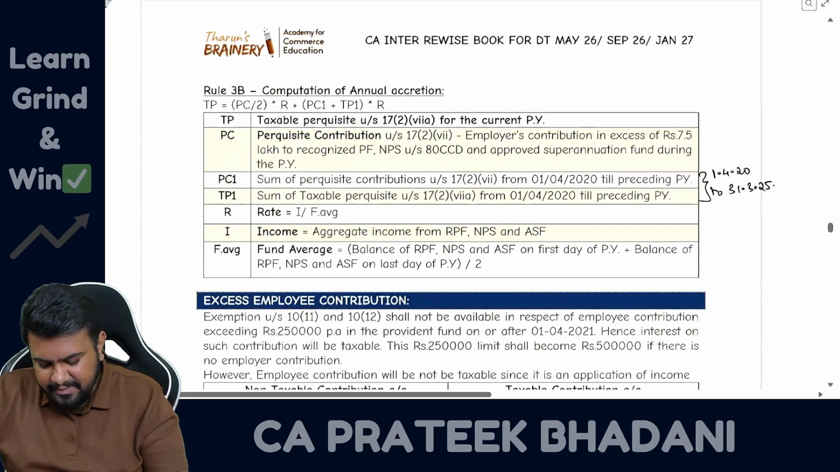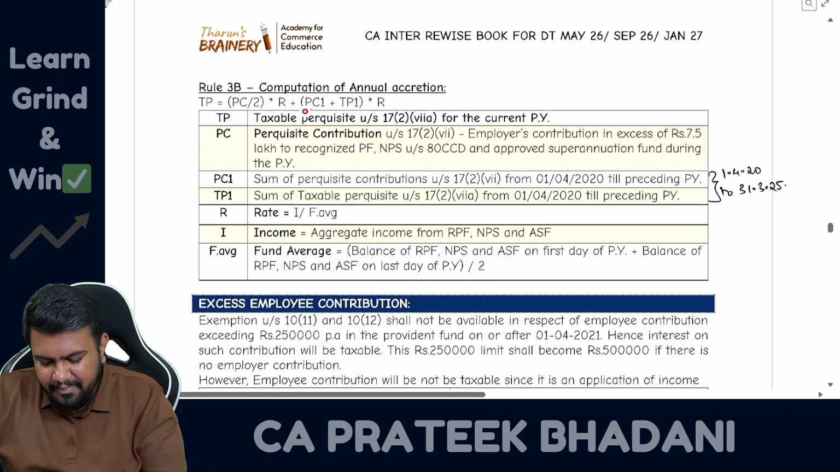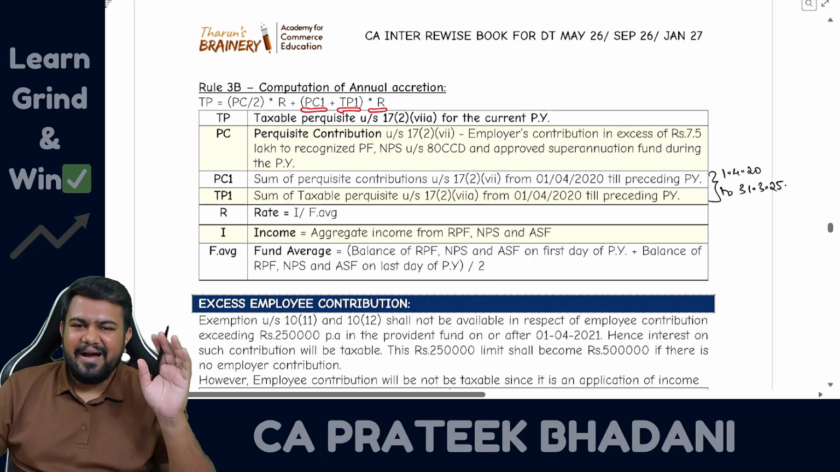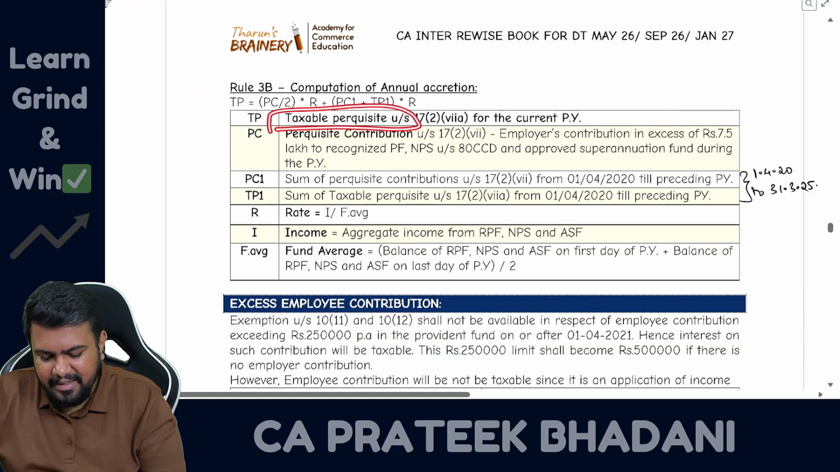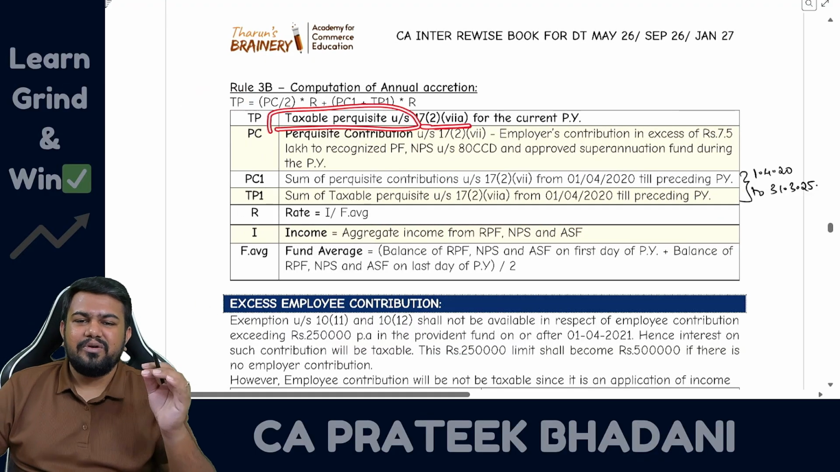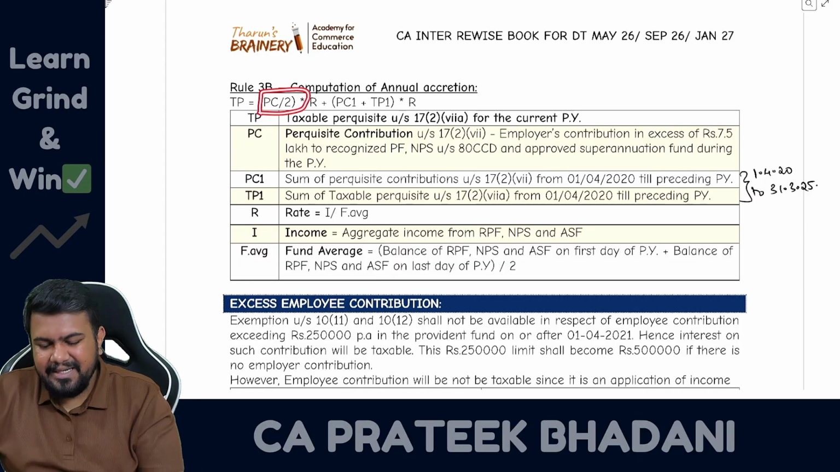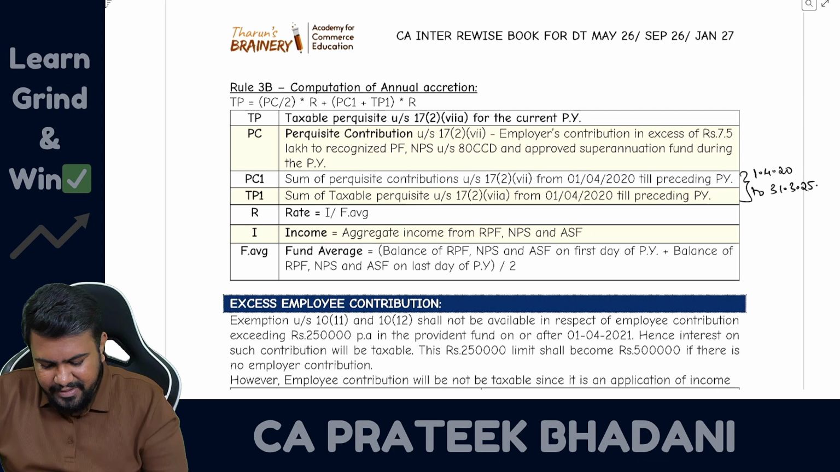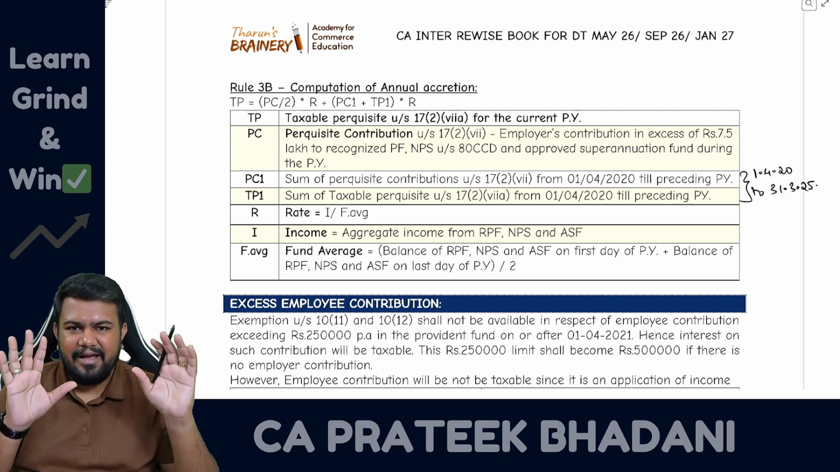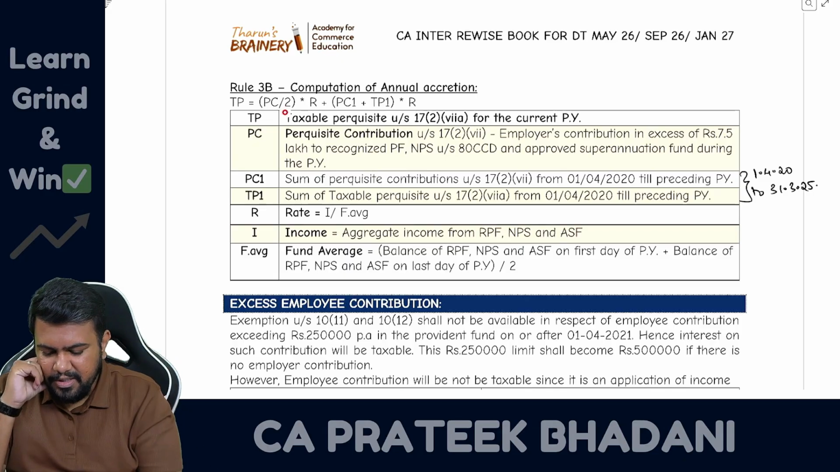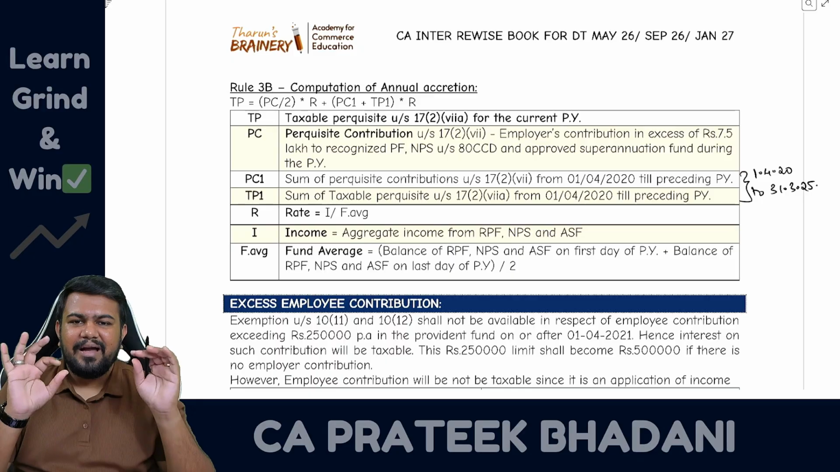The formula is TP = PC divided by 2 multiplied by R, plus PC1 plus TP1 multiplied by R. What is TP? TP means taxable perquisite under section 17(2)(7)(a). What is PC? Perquisite contribution. Perquisite contribution means the contribution which is more than 7.5 lakh rupees. So perquisite contribution divided by 2 multiplied by R. R means what? R means rate.